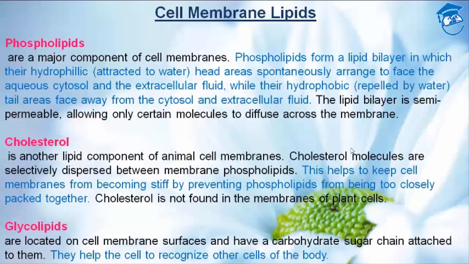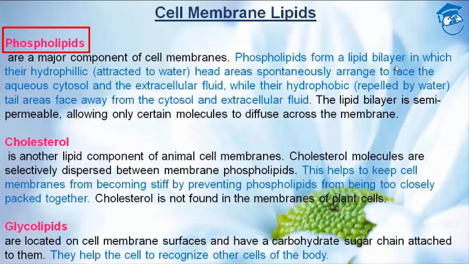Now what are the lipids which are present in cell membrane? There are three types of lipid present in the cell membrane. Cell membrane means plasma membrane. First is phospholipid. They are the major component of cell membrane, students.